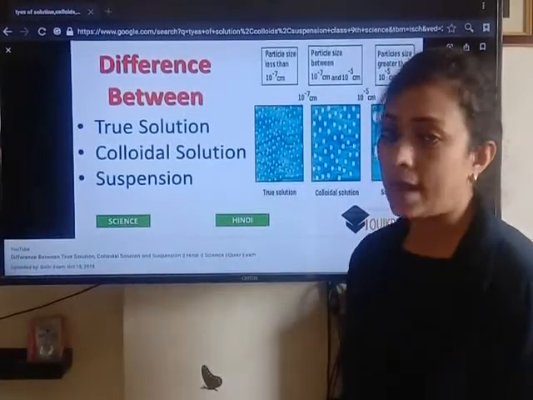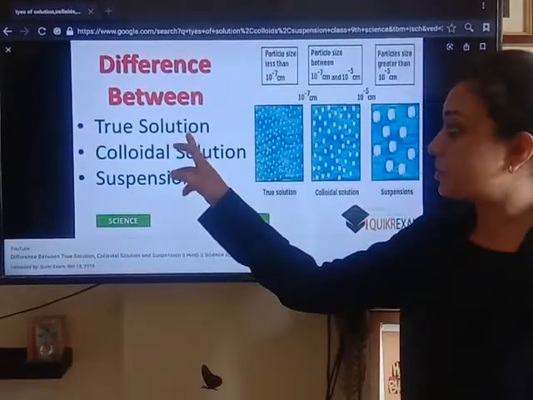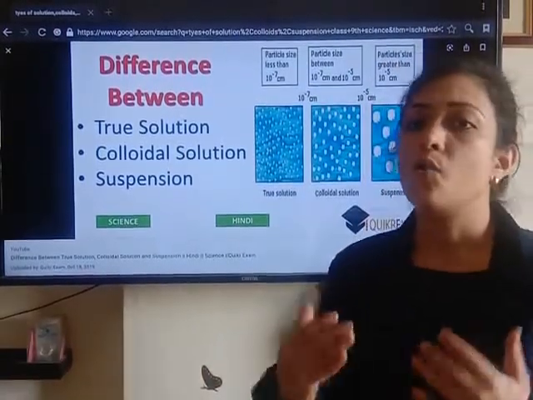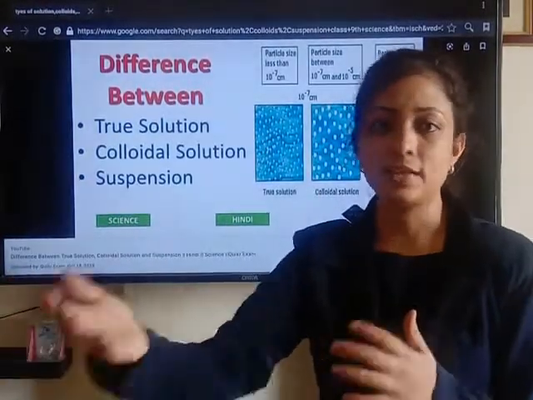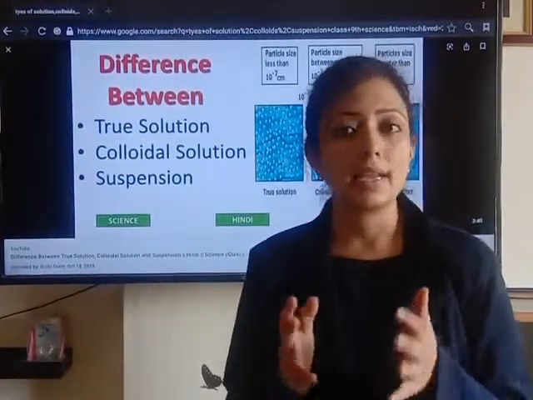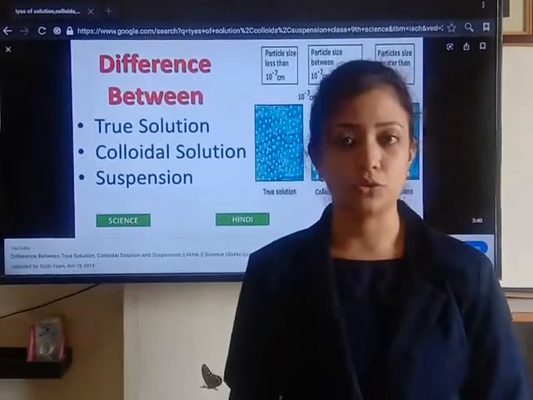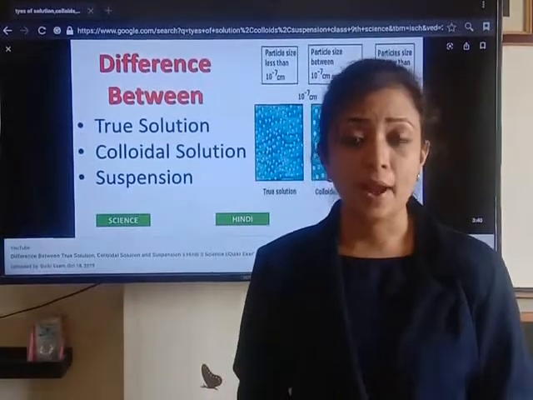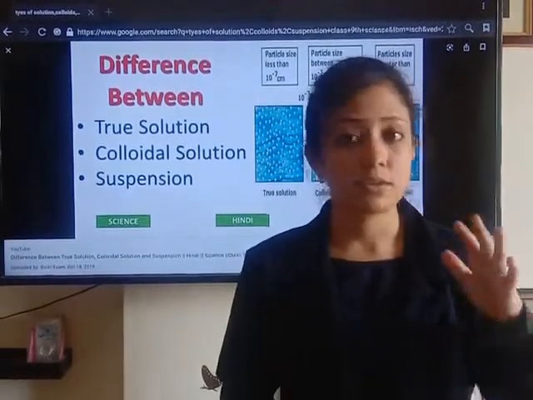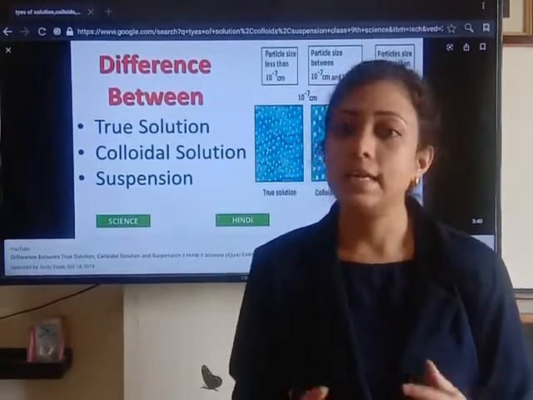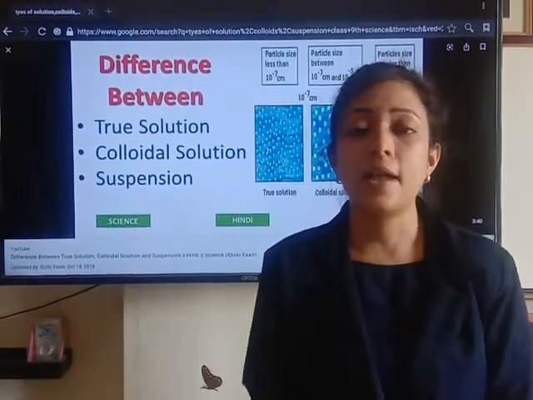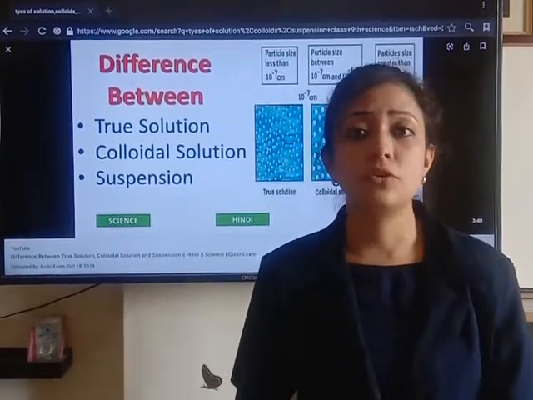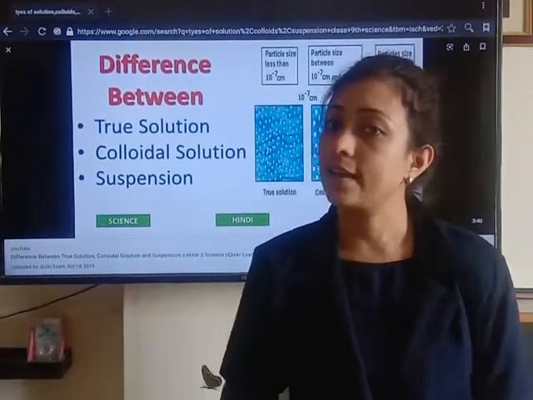Now what is the difference in that? See, true solution. True solution appears transparent, meaning we can see whatever things are present beside this true solution. For example, in a clean glass beaker we have taken salt solution. Salt solution appears transparent. If you are provided with two beakers, one containing salt solution and another containing distilled water, you cannot identify which sample is of common salt solution, because the common salt solution appears transparent like pure water.